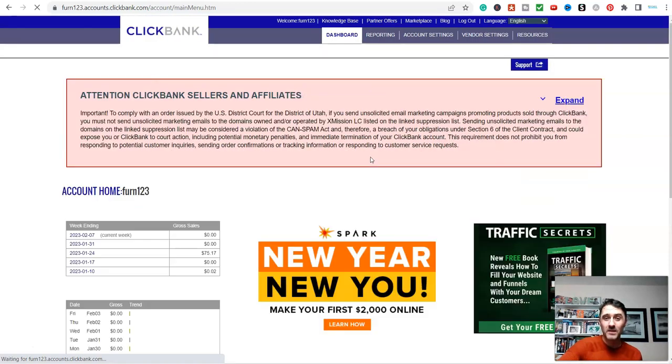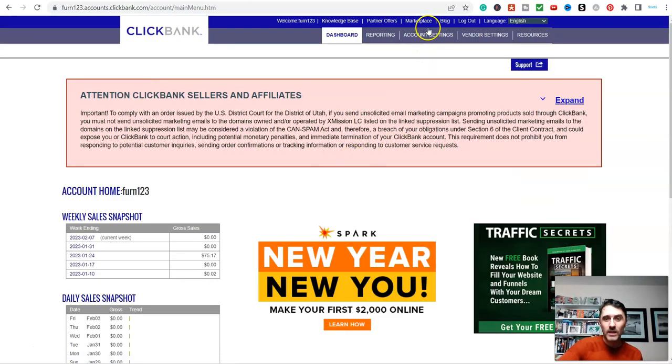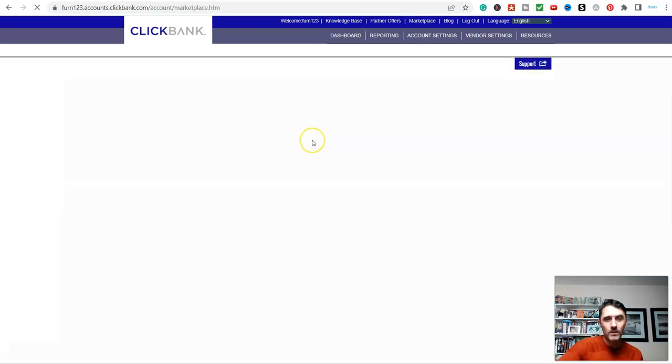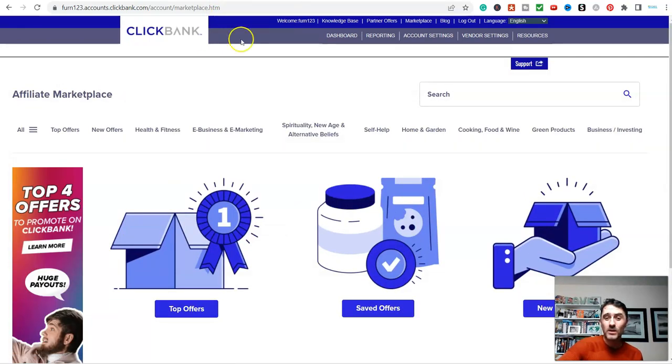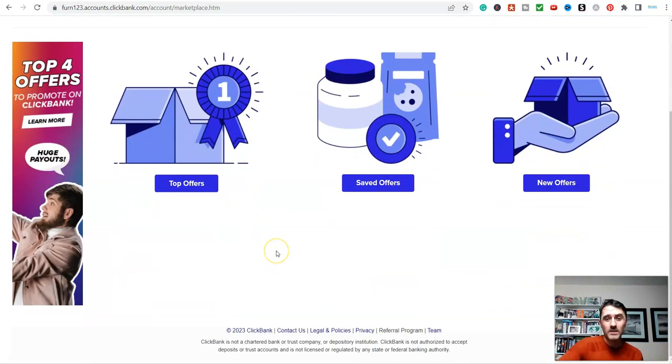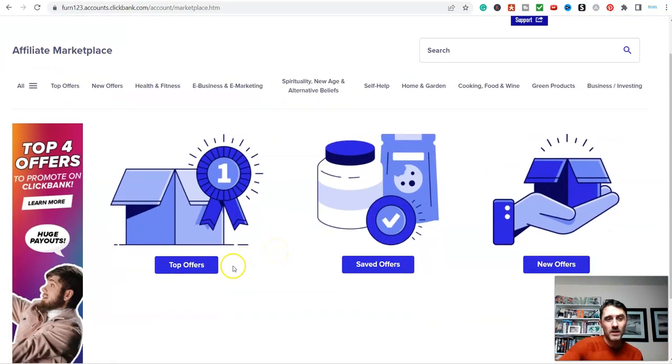And basically what that means is they will give you your own link. So if I come over here to the marketplace, on the left hand side we have different categories and different products, and basically inside of here you can go ahead and sign up for these products and become an affiliate for them. It's pretty straightforward. So if I come over here, you can see we've got top offers, saved offers, or new offers, or you can basically search for this.